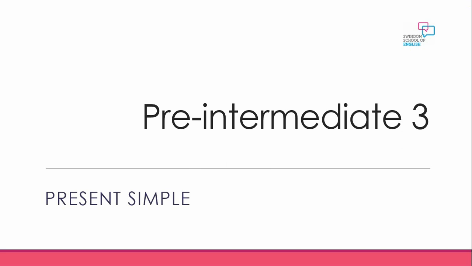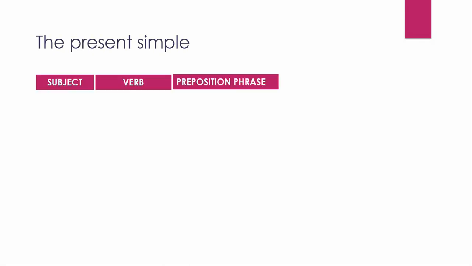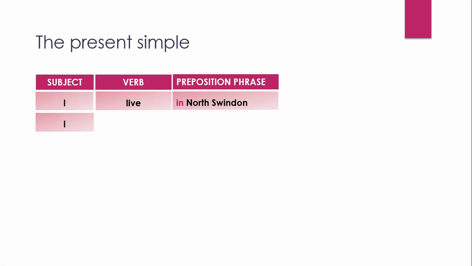The present simple. First of all, looking at some sentence structures. Subject, verb, preposition phrase. Example: I live in North Swindon. I work for a language school.